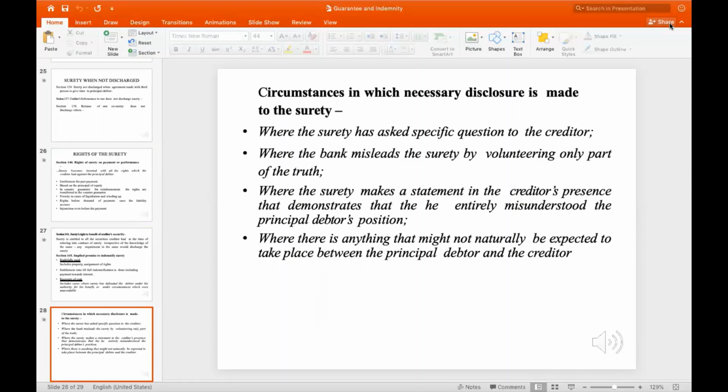Circumstances in which disclosure is necessary to be made to the surety: where the surety has asked a specific question to the creditor; where the bank misleads the surety by volunteering only part of the truth; where the surety makes a statement in the creditor's presence that demonstrates that he entirely misunderstood the principal debtor's position; and where there is a situation, anything that might not naturally be expected to take place between the principal debtor and the creditor.